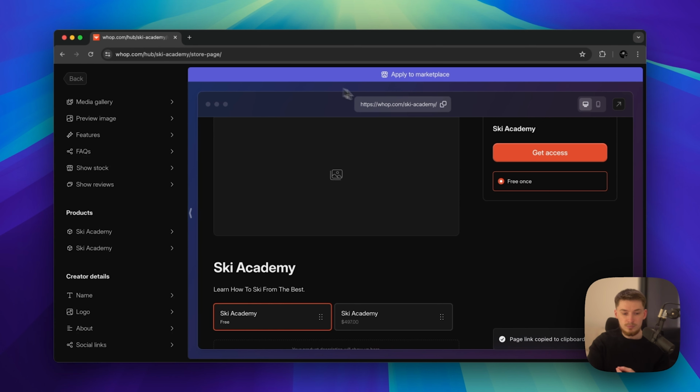So you can copy it and then send it wherever you want, and people will be able to purchase through that link. Then you can go and apply to Marketplace, and what this will actually allow you to do is be on the storefront of Whop.